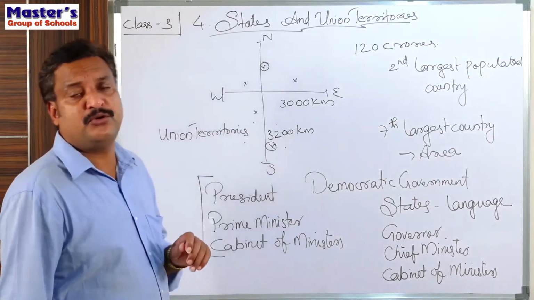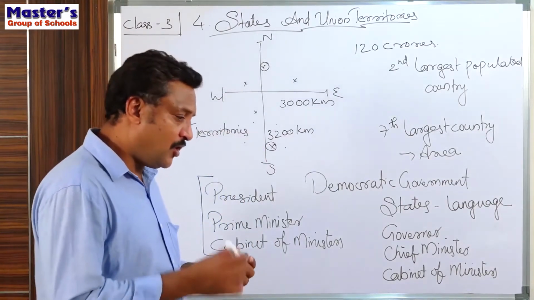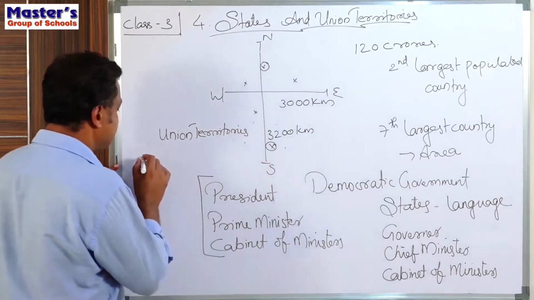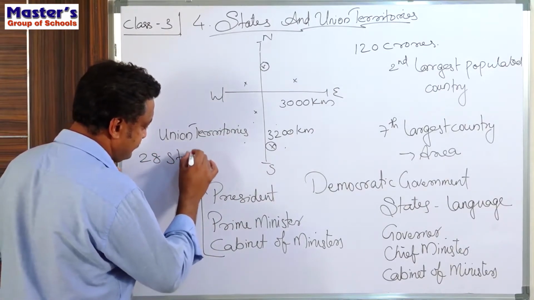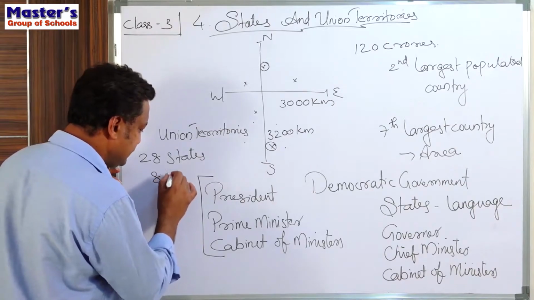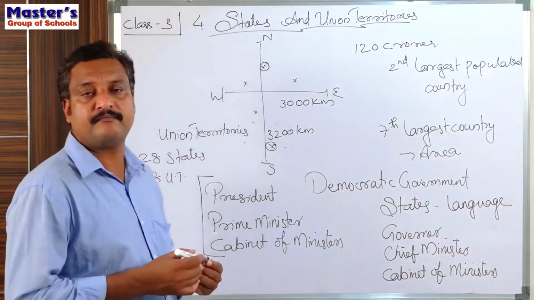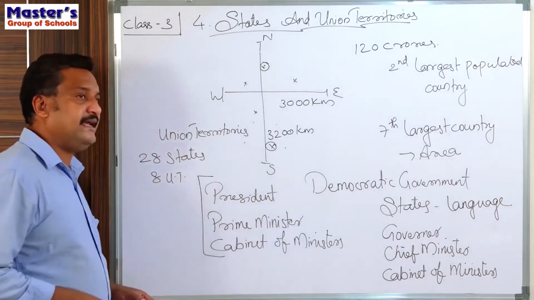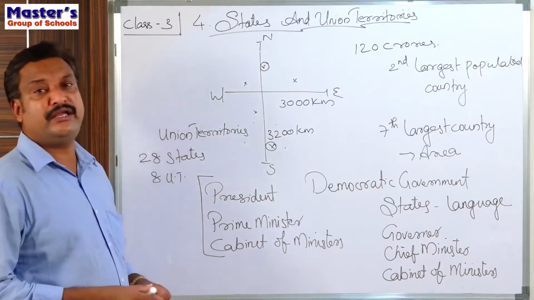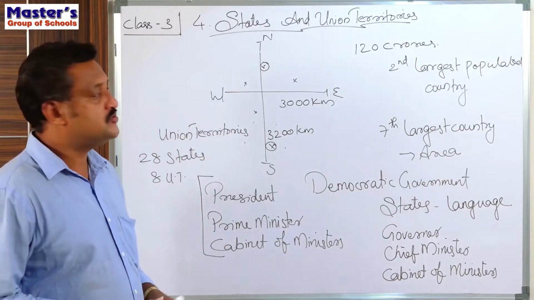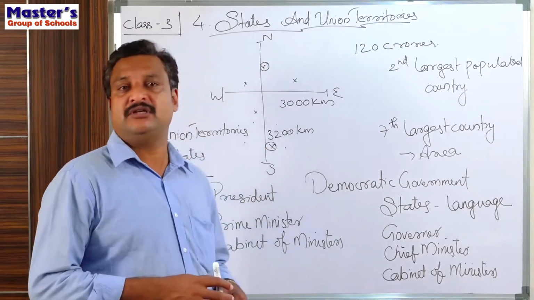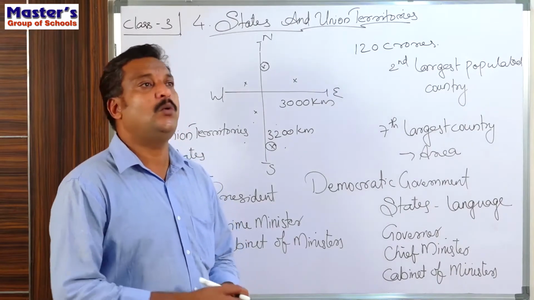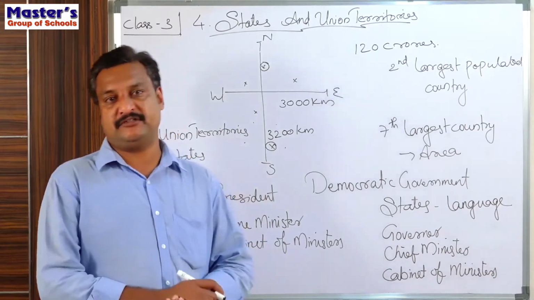They are called the union territories. So altogether in India we have 28 states and 8 union territories. The whole India is divided into 28 states and 8 union territories. So in this lesson, what we are going to learn is which are these 28 states and 8 union territories, where are they located, and what are their capitals.